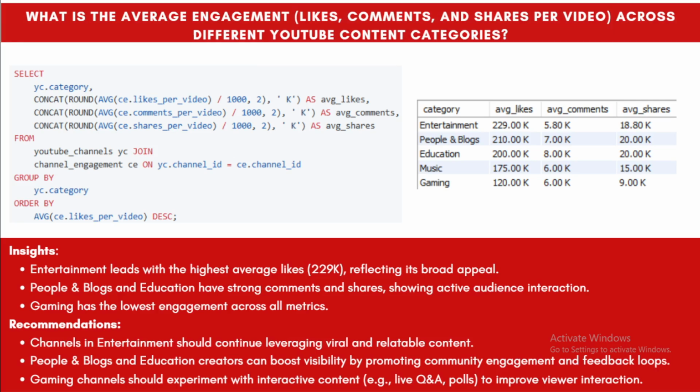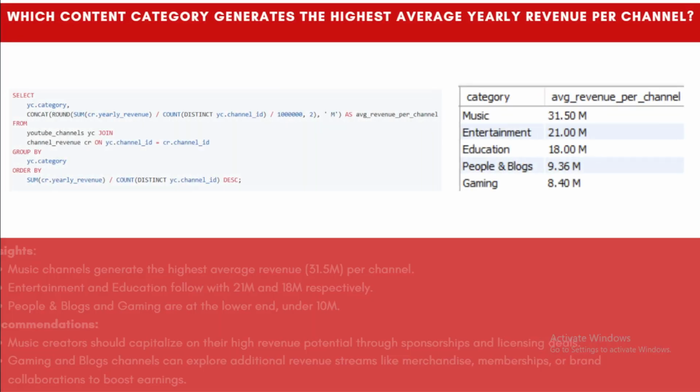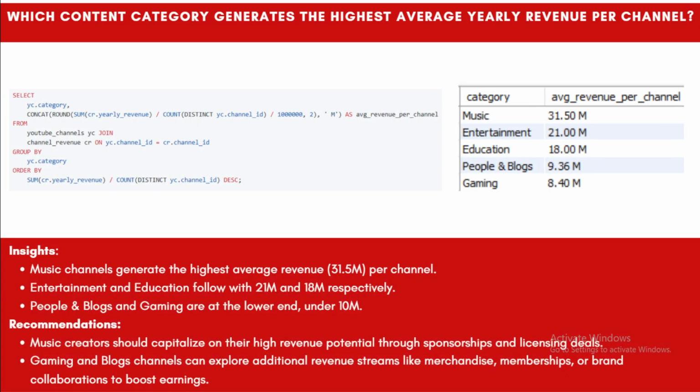Moving ahead. In this, we need to provide the highest average yearly revenue per channel. By analyzing the data, we see that the music category has a good average revenue, approximately 31 million, followed by the entertainment category that has 21 million, and education.